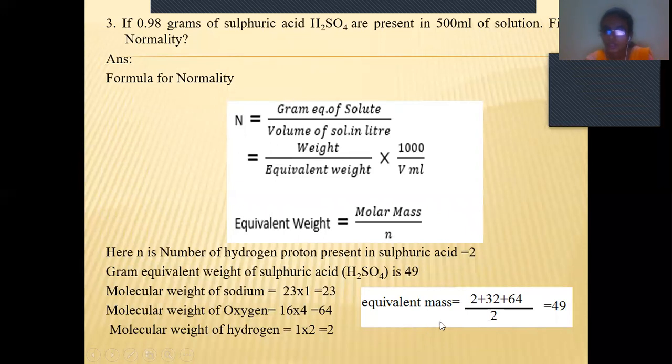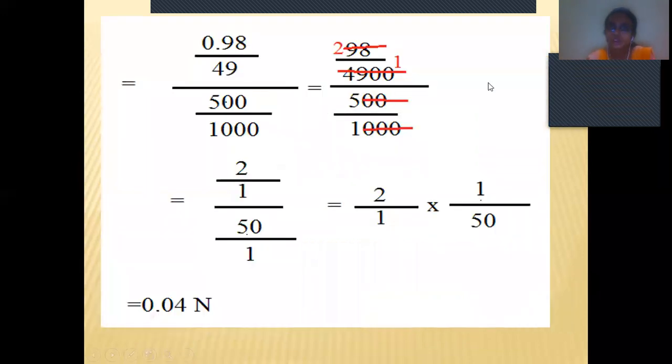So equivalent mass means the total molecular weight by the number of protons present in the compound. So 2 plus 32 plus 64 by 2. We got 49. So the gram equivalent weight of the sulfuric acid is 49. In the question, they gave 0.98 grams, and 49 is the gram equivalent weight, by 500, because we are going to prepare the solution in 500 ml, by 1000. If we do the calculation, we got 0.04 normality. So that is the answer for this question.